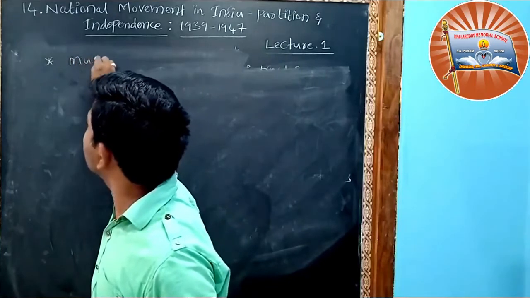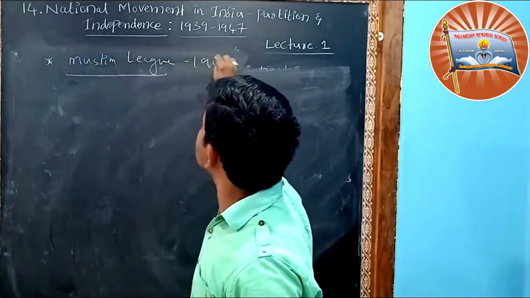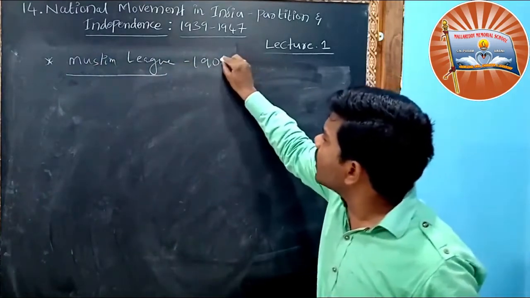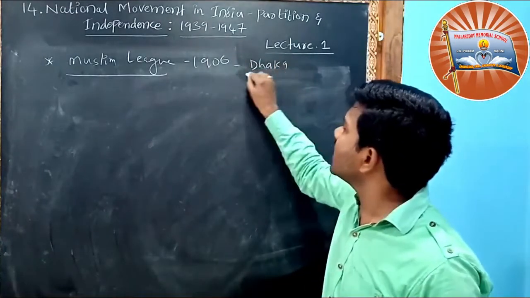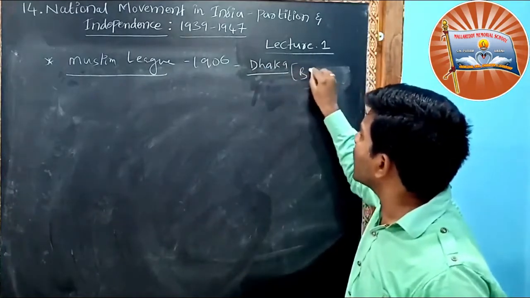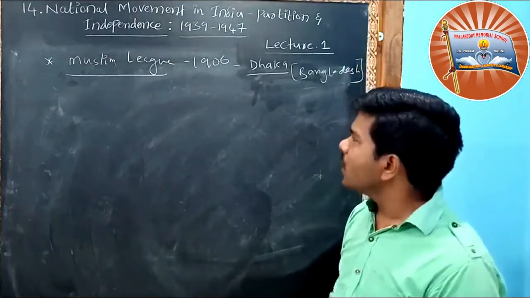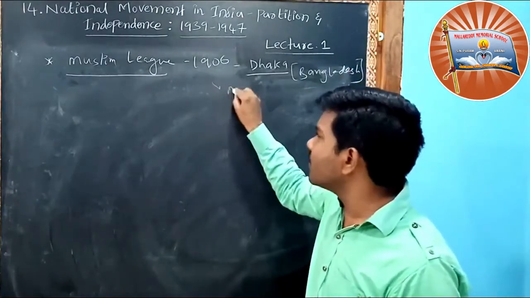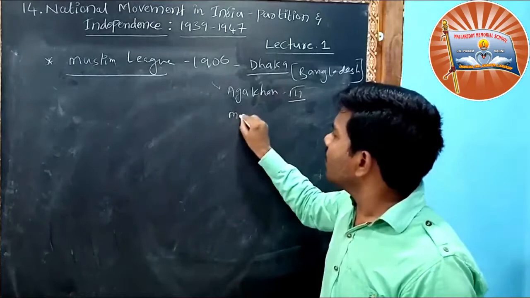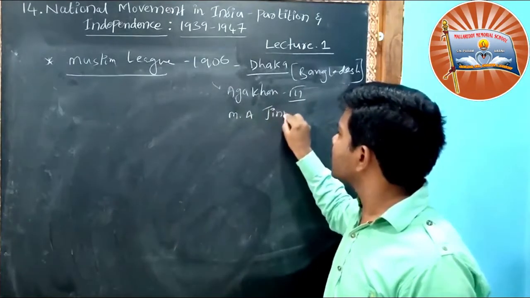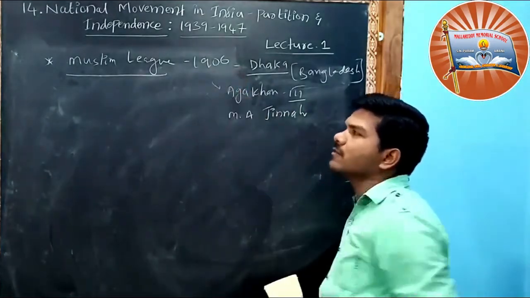Okay? Now let us discuss the Muslim League. The Muslim League was founded in 1906 in Dhaka, in Bangladesh. Dhaka is located in Bangladesh. It was founded by Aga Khan III and Muhammad Ali Jinnah. These two members are the important members. They are the founders of the Muslim League.